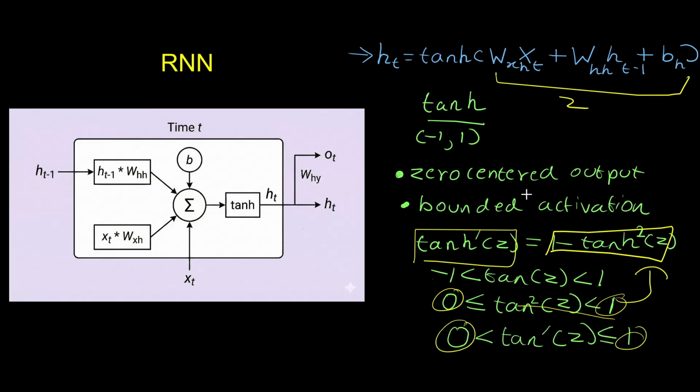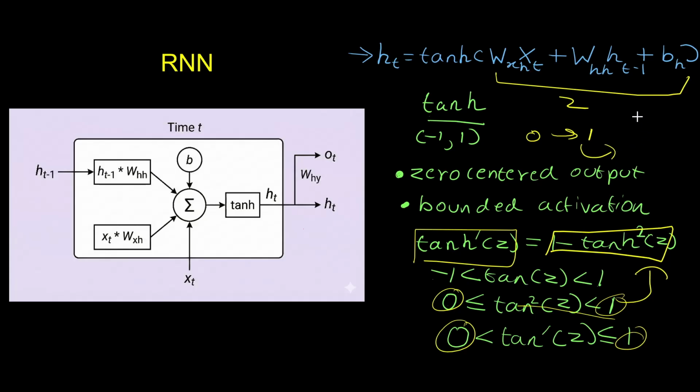As you can see, bounded activation means the output is bounded, so the gradient is from 0 to 1. It doesn't explode or go beyond 1 to infinity. So we will get a stable output.